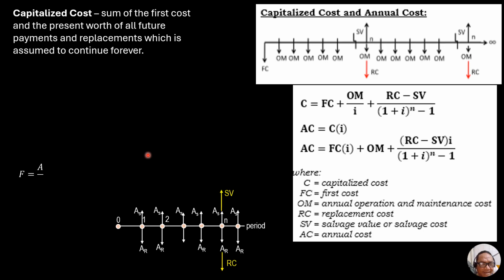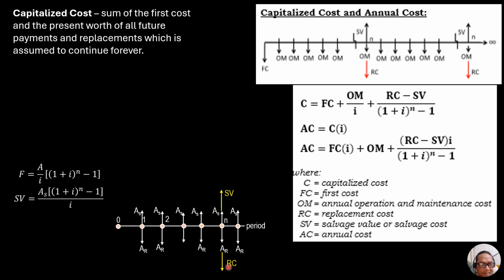Then F is A over I, quantity 1 plus I to the n minus 1. Remember the future worth of annuity. So therefore, the SV is future. So SV is A sub S, I call the equivalent annual salvage value, which is A sub S, quantity 1 plus I to the n minus 1 over I. Then, therefore, AS is SVI over quantity 1 plus I to the n minus 1.